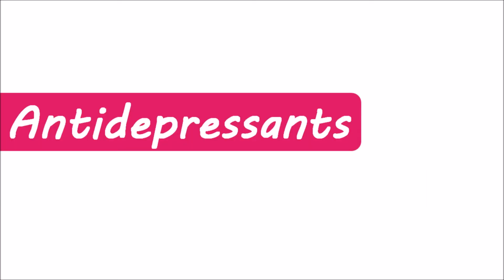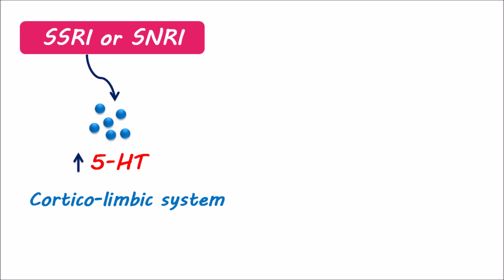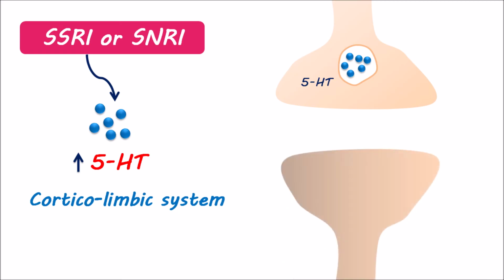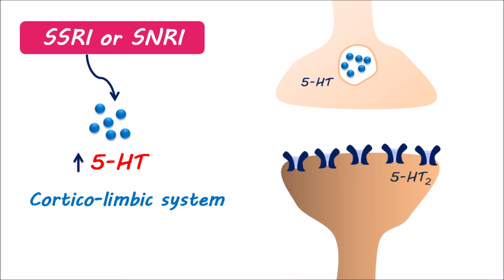Antidepressants for anxiety. SSRI and SNRI again act by increasing the serotonin levels within the CNS, particularly in the corticolimbic system. Presynaptic serotonergic neurons store 5-HT, which can act on postsynaptic serotonin receptors like 5-HT2. Activation of these receptors results in an excitatory response. But the action of released serotonin is limited by its reuptake.